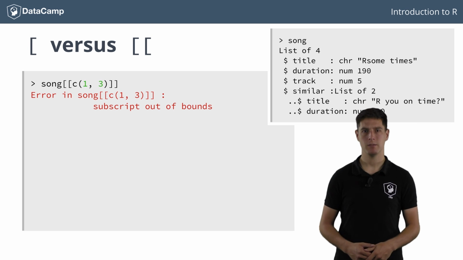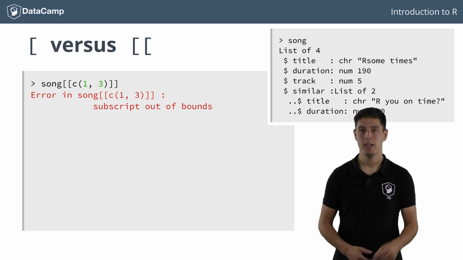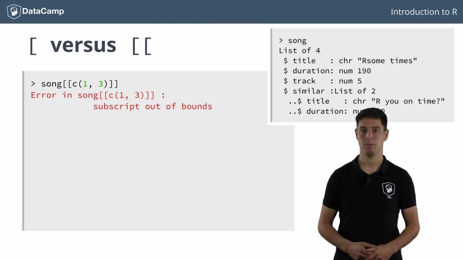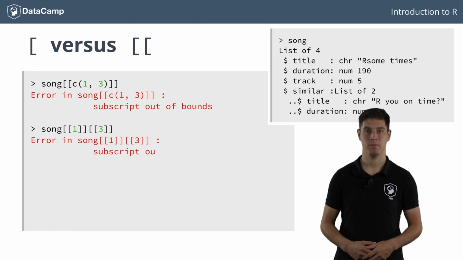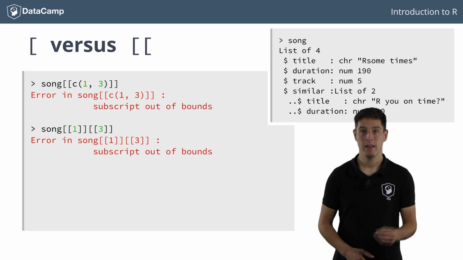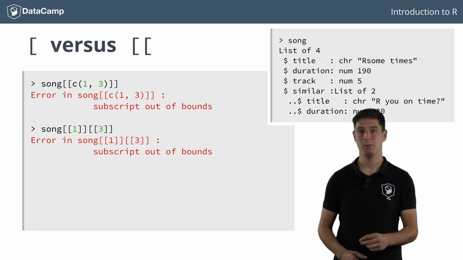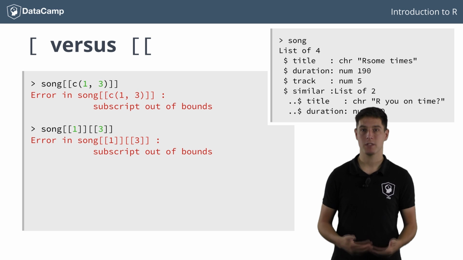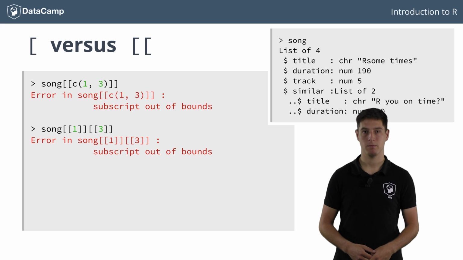Could this also work with double brackets? Let's try it out. It generates an index out of bounds error. That's pretty strange, right? Well, not really. It's because the double brackets are only to select single elements from a list. In fact, this command is actually equivalent to this one. This command means take the first element from the song list, and from that list, take the third element. But the first element from song is simply a character vector of length 1, so there's no way of selecting the third element from it.